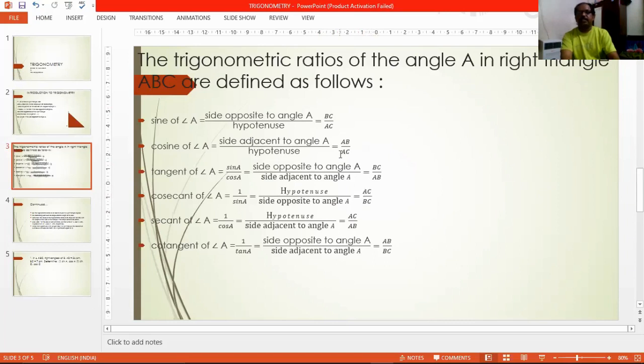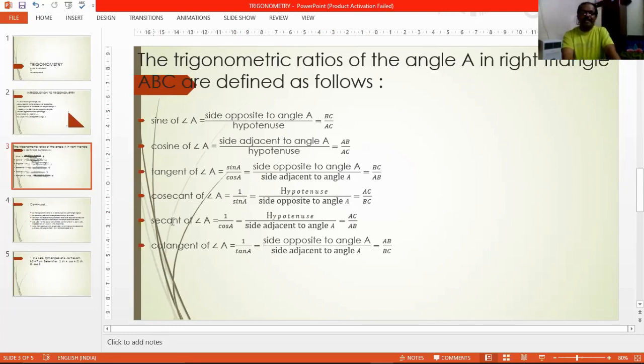Yes, the first ratio is in terms of AC and BC, which is given by BC by AC, and cosecant is AC by BC, meaning they are reciprocals of each other. Hence I can say that cosecant is the reciprocal of sin A, right? So you can say that cosec A is the reciprocal of sin A, or 1 by sin A.